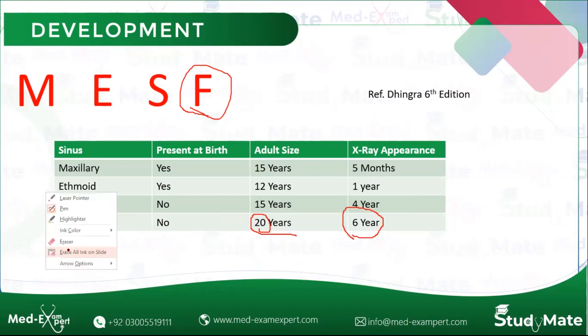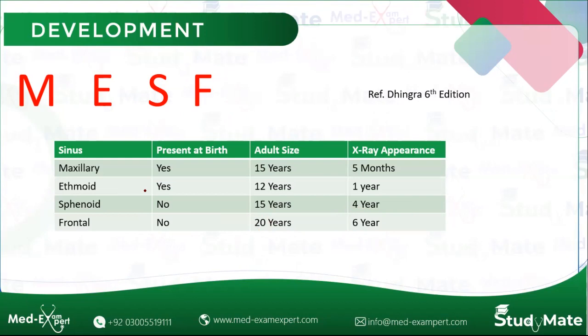अब sphenoid sinus में एक important चीज़ है कि Dhingra में लिखा है it is absent at the birth, whereas Gray's और कुछ books में लिखा होता है कि it is present at the birth. So this is a bit confusing. लेकिन असल में होता क्या है कि जो birth पे there is a small cavity which starts pneumatization by the age of 2 years and it starts appearing on the X-ray by the age of 4 years. तो जो cavity होती है उसको हम sinus नहीं कह सकते, हम उसको sphenoid cavity तो कह सकते हैं but we cannot say the sphenoid sinus before it has pneumatized.